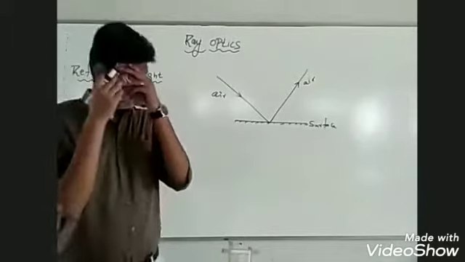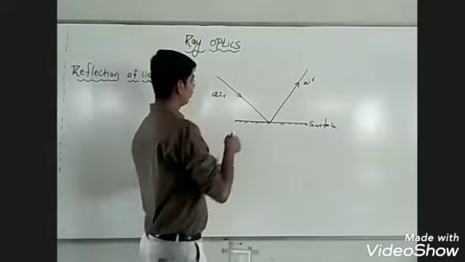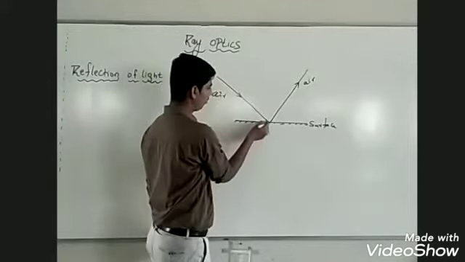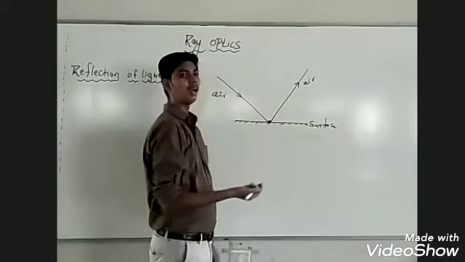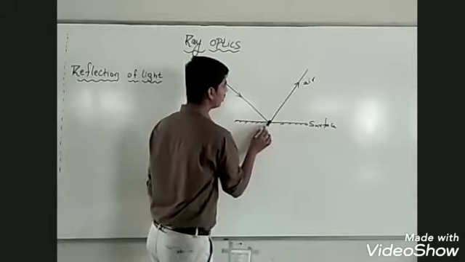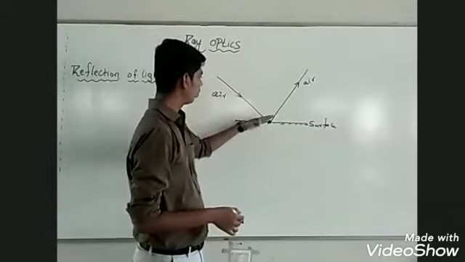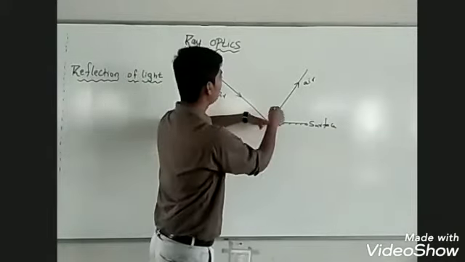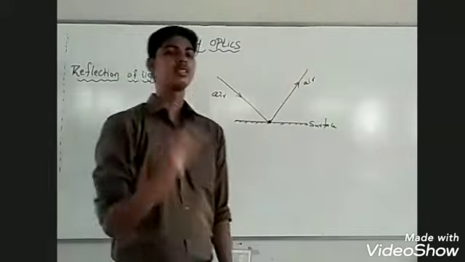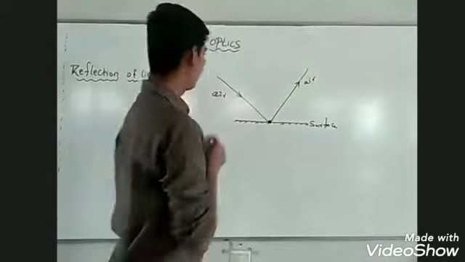So I was telling you, reflection of light is a phenomenon in which a ray of light traveling in one medium is incident on the surface of another medium. After incidence, it bounces back into the same medium. Such a phenomenon is called reflection of light.